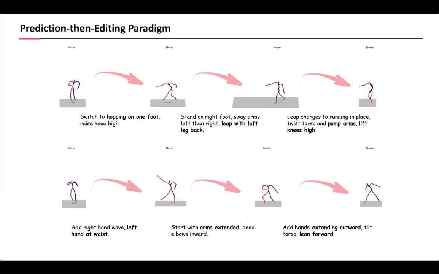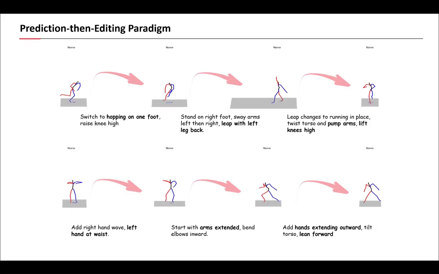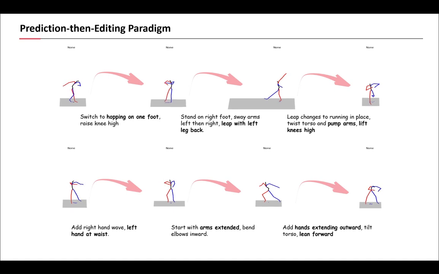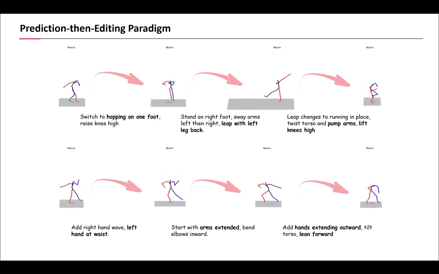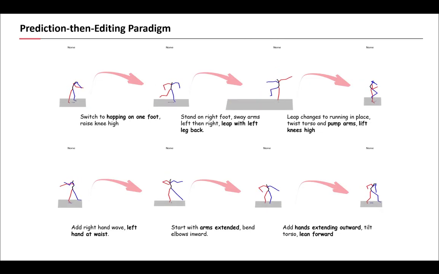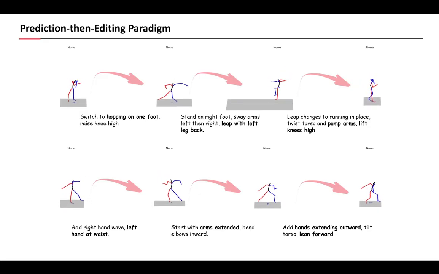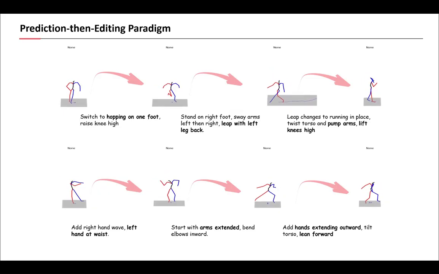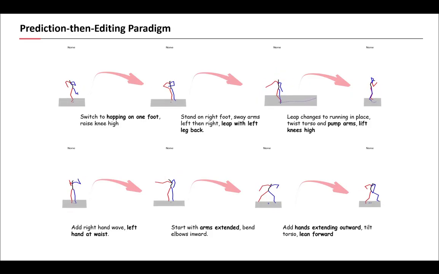But the true power of DanceEditor lies in its iterative editing capability. Here, we demonstrate a two-step editing process. We start with the initial dance generated from music. Then, we apply the first edit prompt. The model successfully modifies the dance while maintaining its flow. Next, we take this result and apply a second, completely different prompt. Again, DanceEditor precisely follows the instruction. This clearly shows our model's ability to handle sequential, multi-turn edits, a capability previously unexplored.